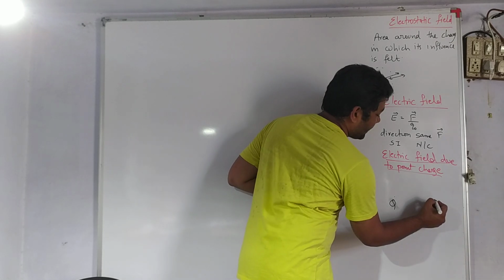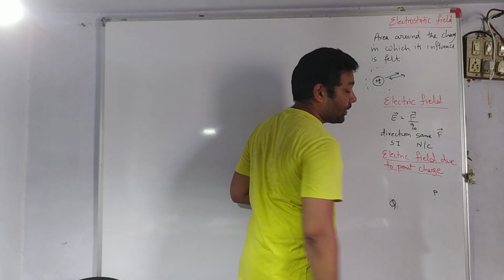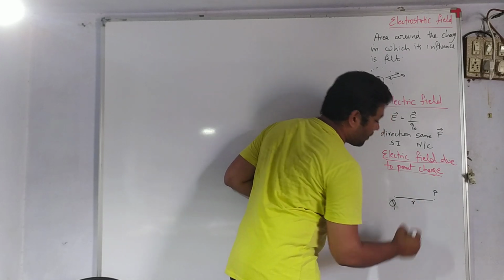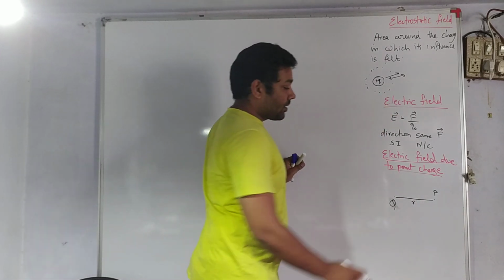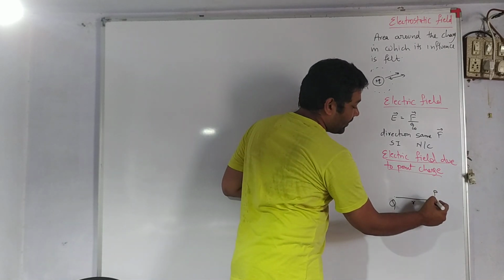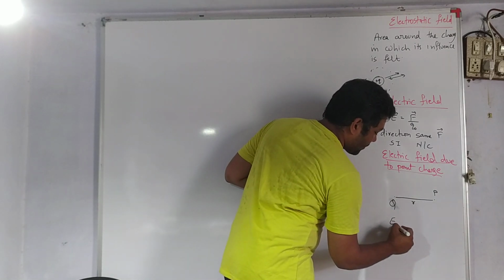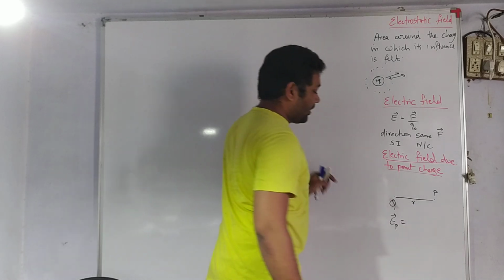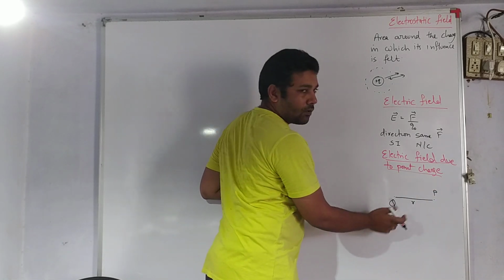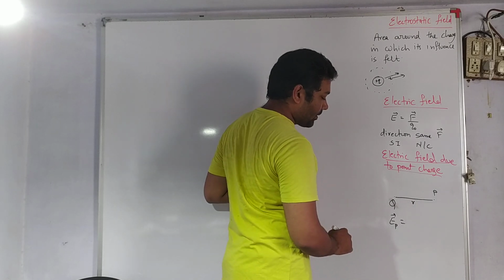I want to calculate electric field intensity at a point P. This point is located at a distance r from this charge. So what will be the electric field intensity at this point? As per the definition, the electric field intensity at this given point, either you write down P or you don't write P, doesn't make any difference.